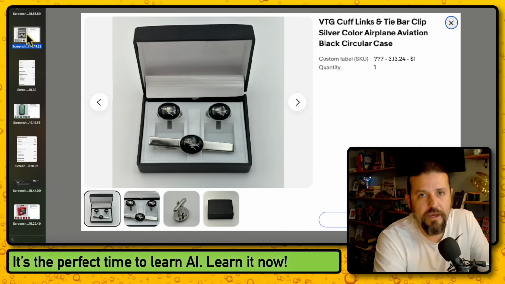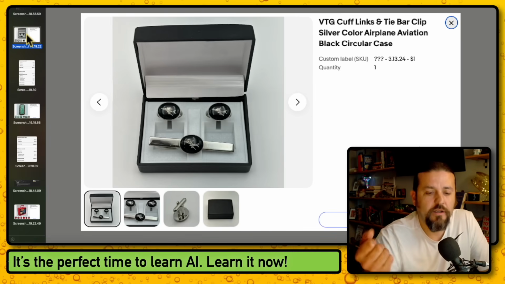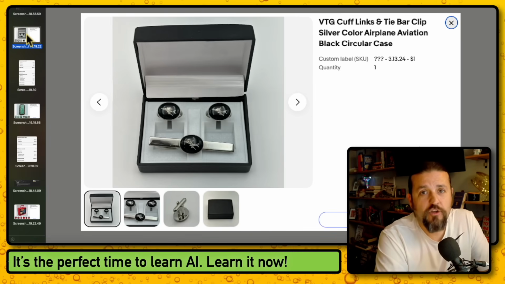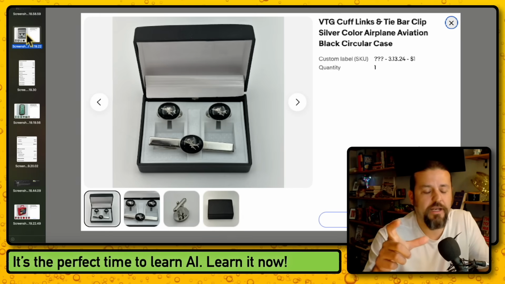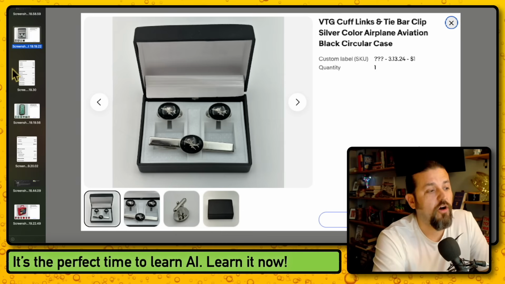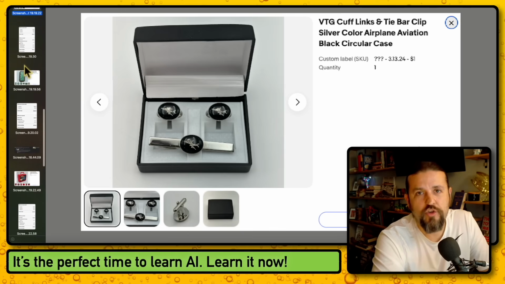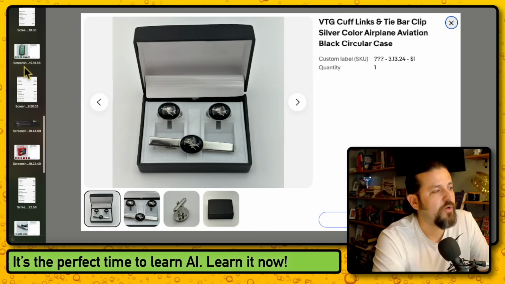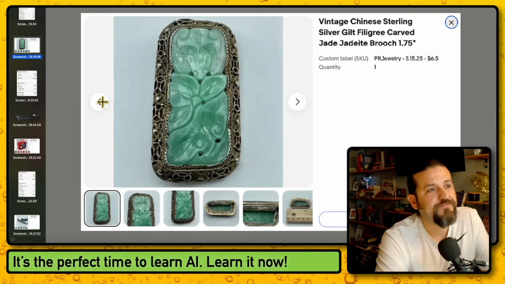These take up no space. They're, in fact, in my jewelry cabinet. They take up no space, and they are very easy to ship. Put them in a package, or put them in a little padded envelope, and ship it out. That's it. It takes no time to shoot the photos. This is why I love buying things like this. And I'm getting more and more into jewelry and accessories. And with that said, look at this one.